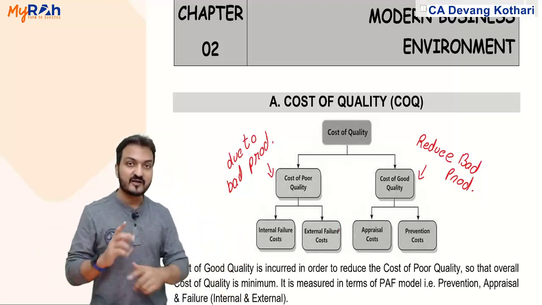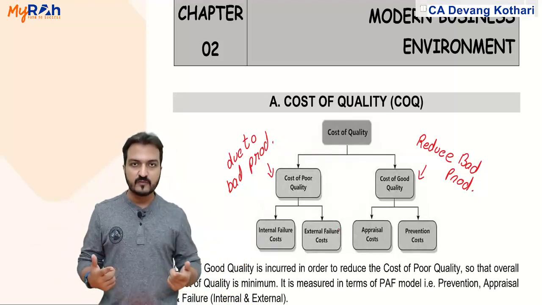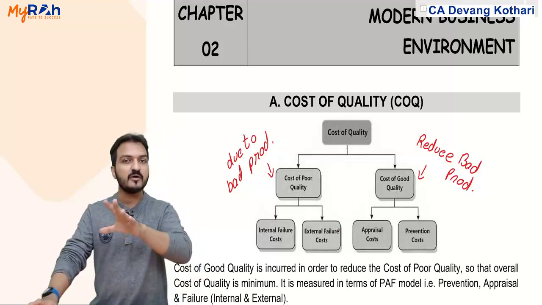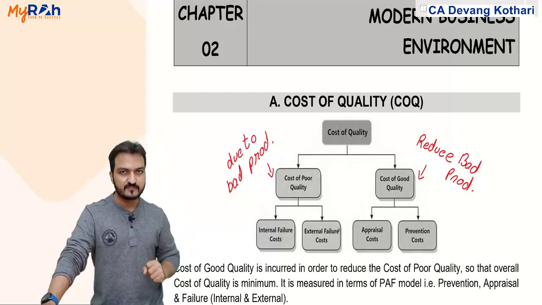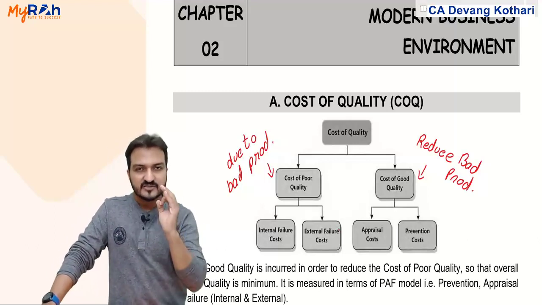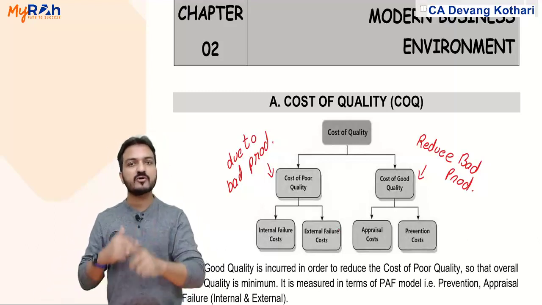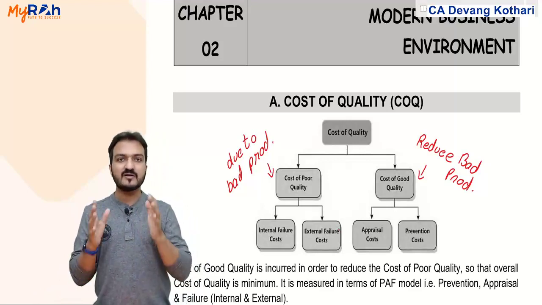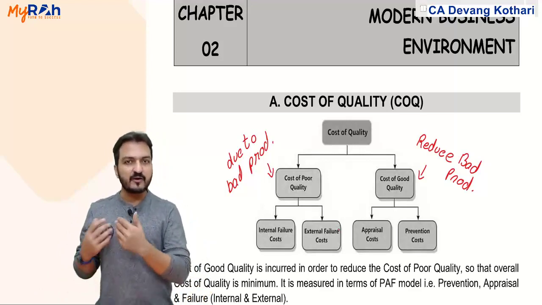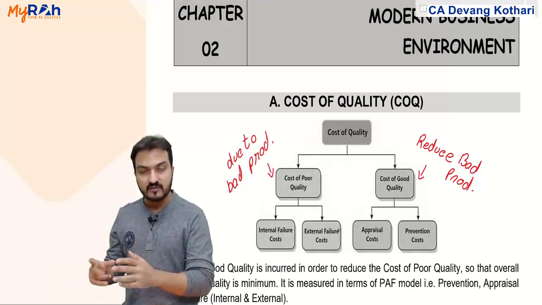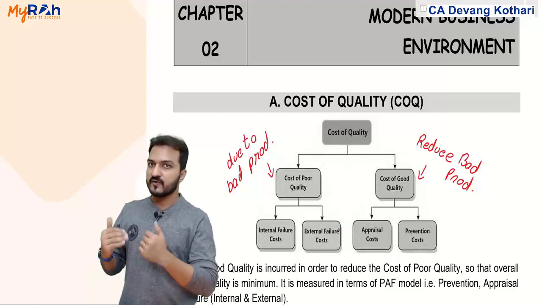Internal failure means that you produce defective goods, but before selling them to the customer, you found the defectives and removed them from your sales. That is called internal failure. Internal failure might not damage your brand value, but it is still a cost for you, because you have spent the money, given time and production, and in spite of that you still get defective units.